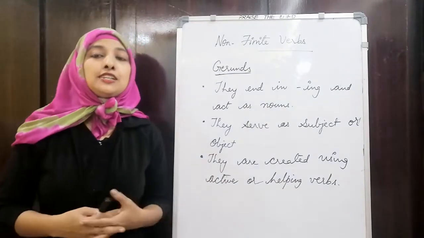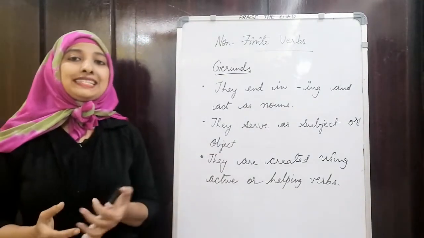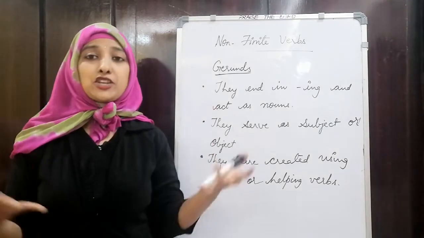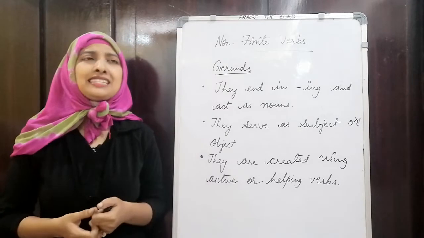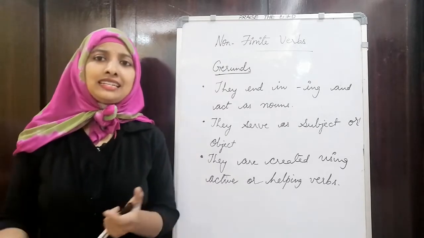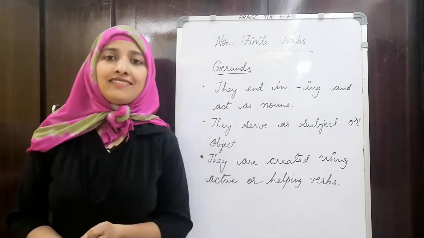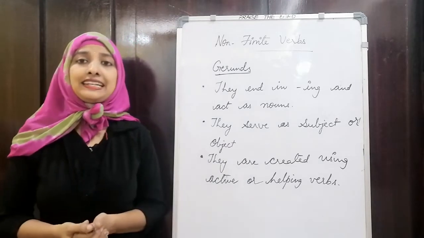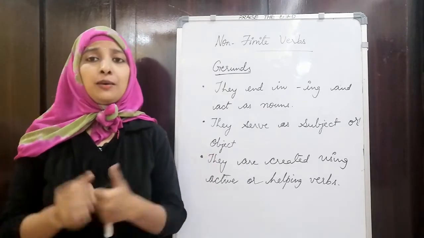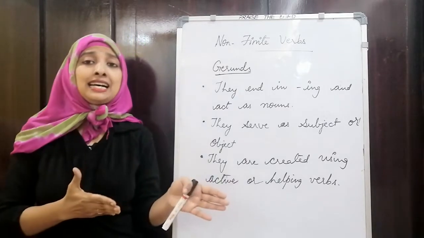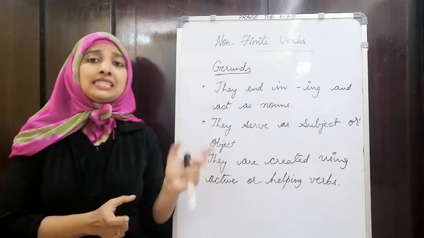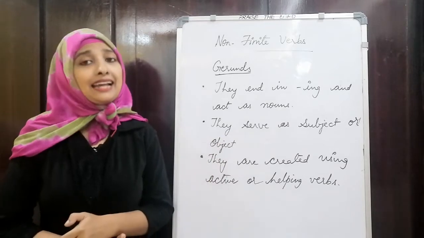So what is a gerund? When we say gerunds, there are no special words, but they are simply nouns. When it is a noun, why are we taking it as a verb? You might have a doubt about why we are considering it as a verb. Actually they are not verbs, but they act as a noun, though the words look like an action word.